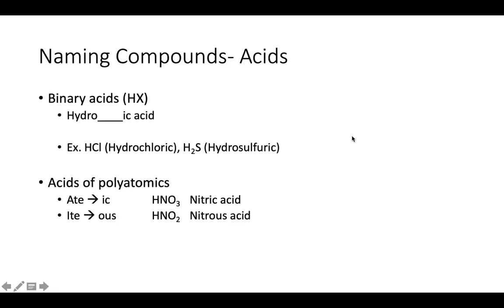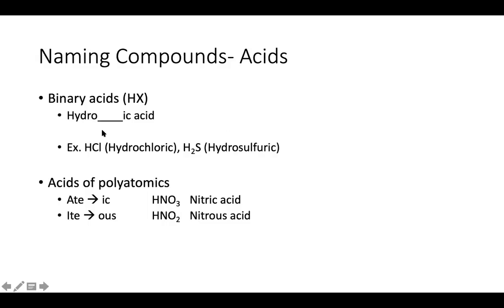And then lastly, the last part of this chapter is naming acids, right? So we have something that's called binary acids. Binary acids have 2 components. One is hydrogen, and the other is just the other component, which I'm denoting with X. X is typically a halogen. And if you don't see a halogen, the only other atom you'll probably see there is sulfur.